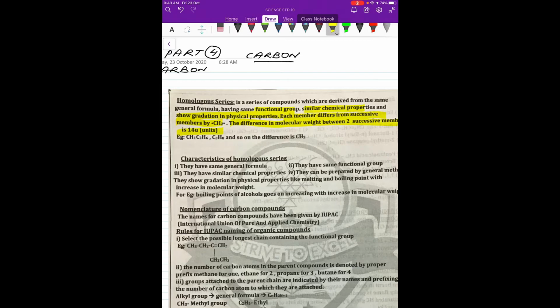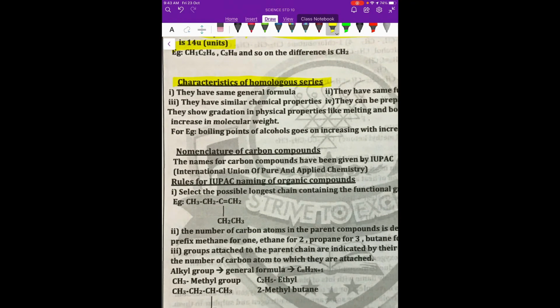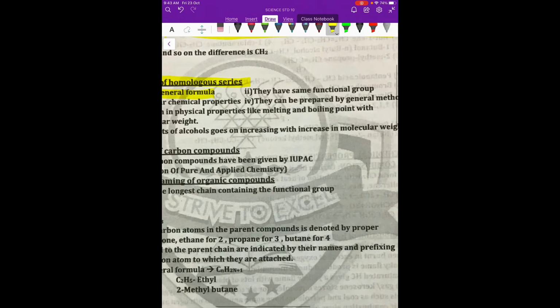Now what are the characteristics of a homologous series? The first and most important characteristic is that they have the same general formula. The formula does not change. If it is alkanes, they will all be alkanes. So the general formula is always CnH2n+2.